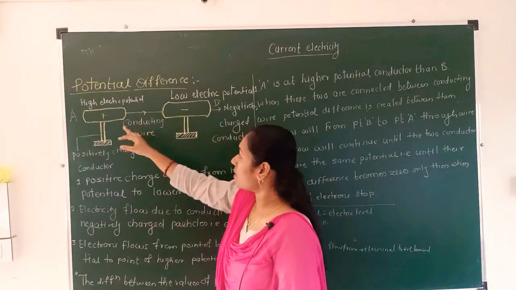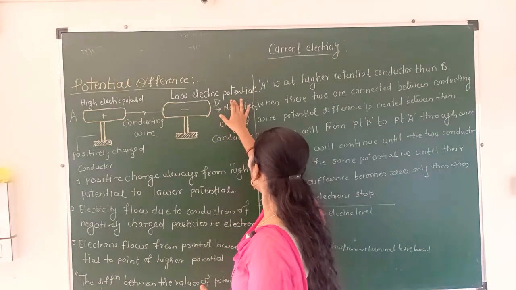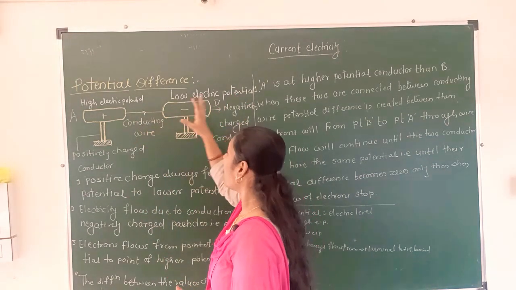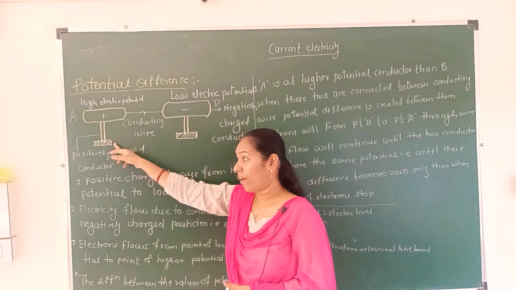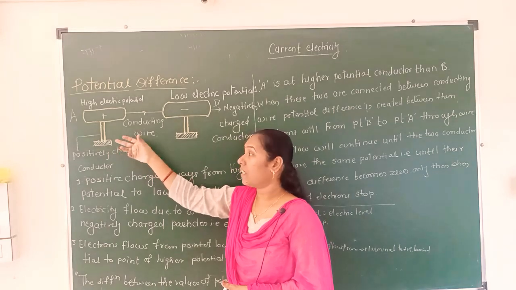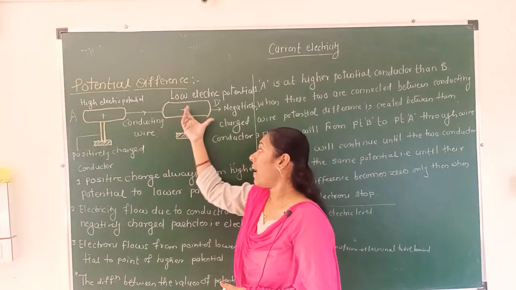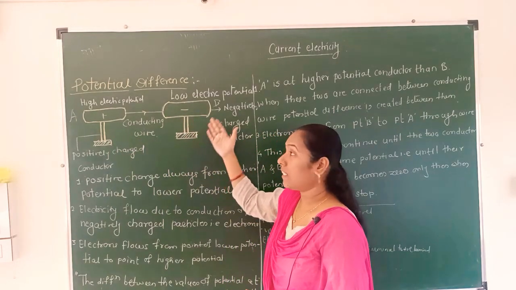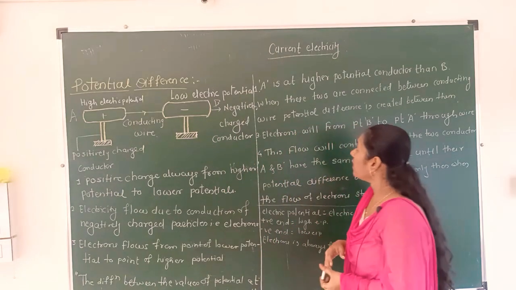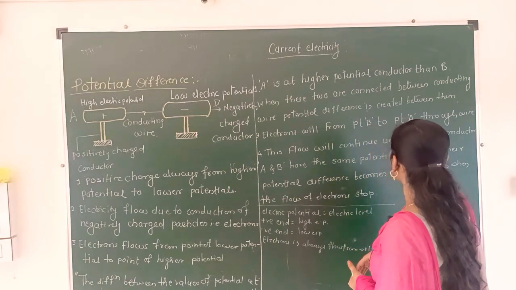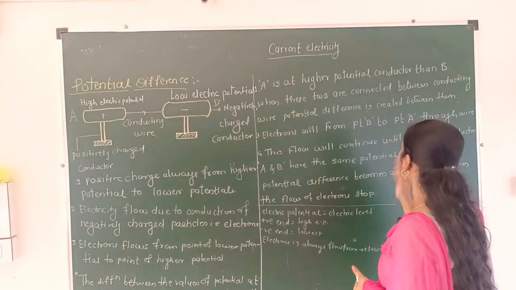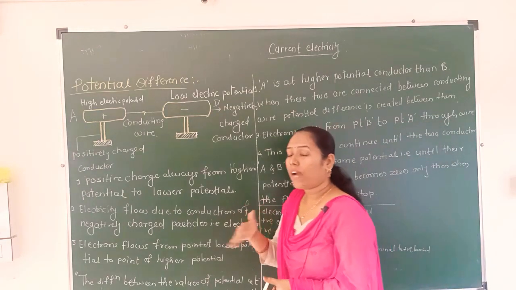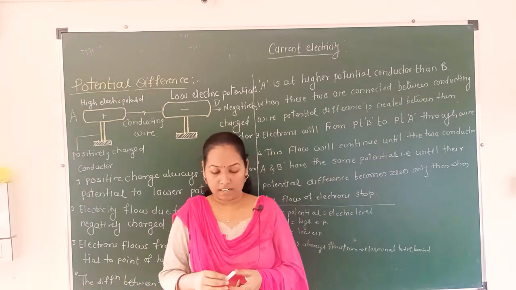Okay, see, here is point A, here is point B. A is at higher potential while B is at lower potential, because at point A the end is the positive end, and at point B the end is the negative end. When these two are connected by a conducting wire, a potential difference is created between them. Why is the potential difference created?